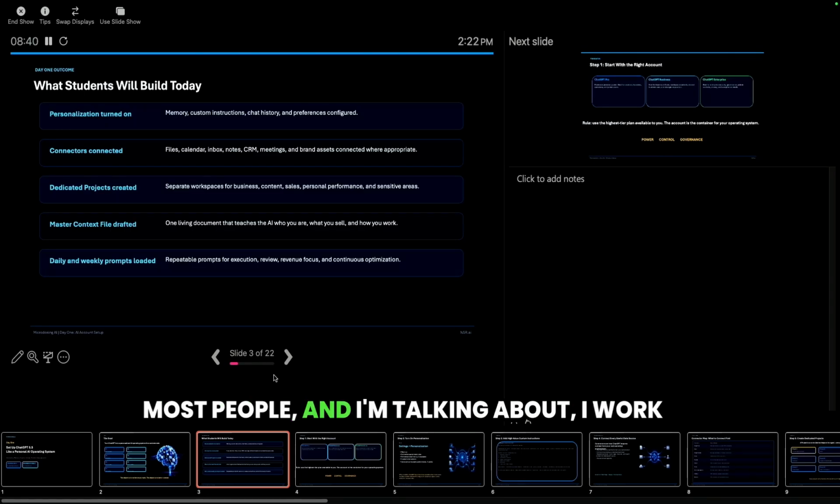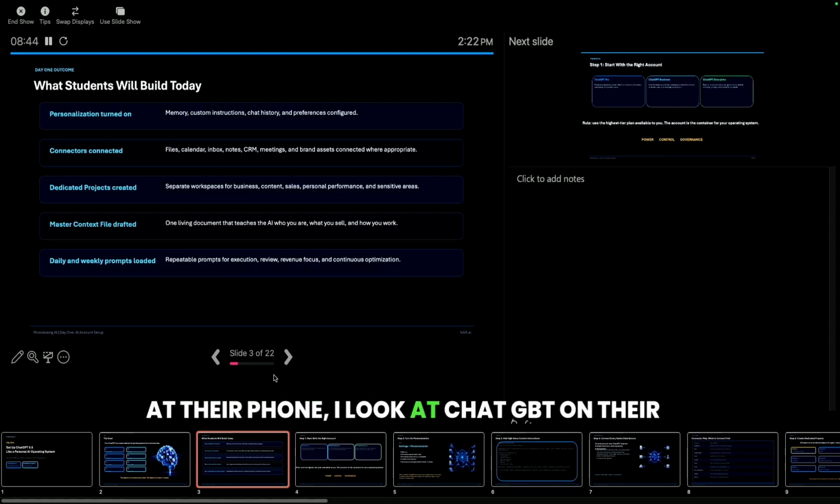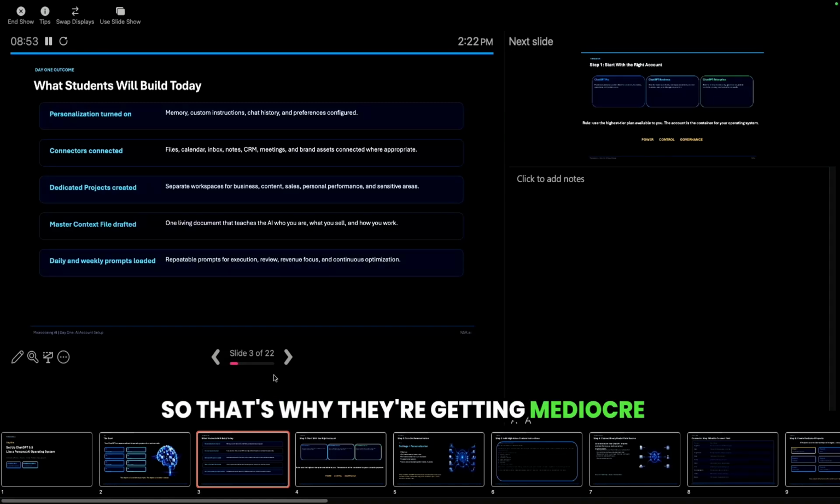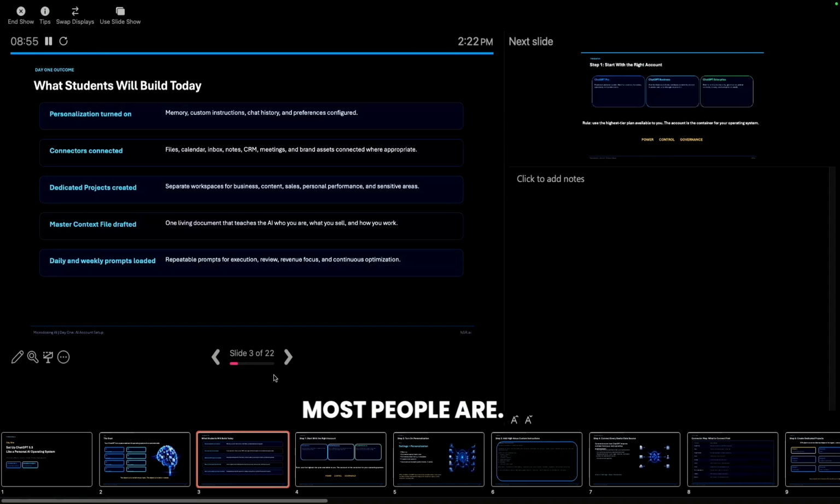Most people, and I work with some of the top CEOs in the world, I look at their phone, I look at ChatGPT on their devices, they've got nothing set up for personalizations. They've got no custom instructions. They haven't done any of this. So that's why they're getting mediocre results in AI. Most people are. We're going to turn that on.